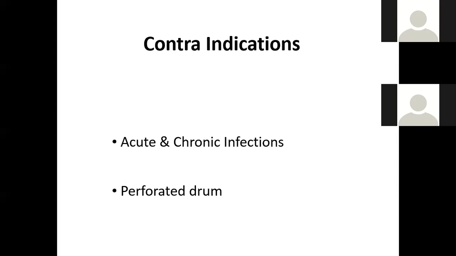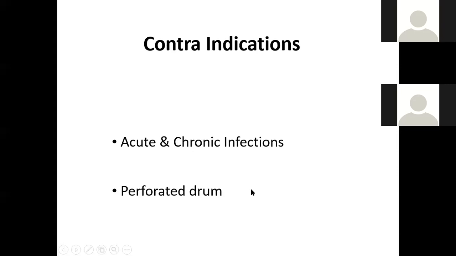What are the contraindications where the syringing cannot be used? Number one is the acute and chronic infections of the external canal. Suppose there is a boil in the external canal, or there is a swelling, or there is inflammation in the external canal, and you use the syringing, you syringe in water, which is normal saline, into the external canal. So this water may aggravate the infection. So acute and chronic infections are a contraindication for syringing.